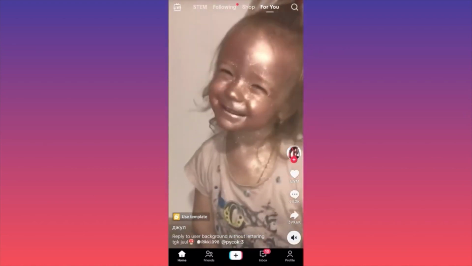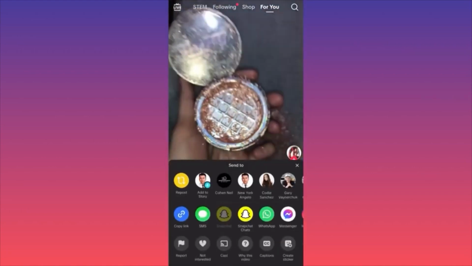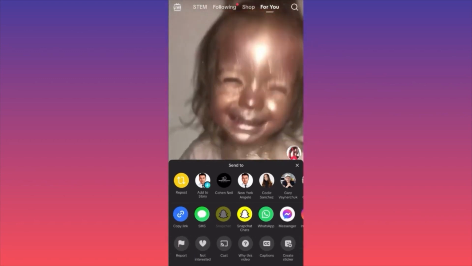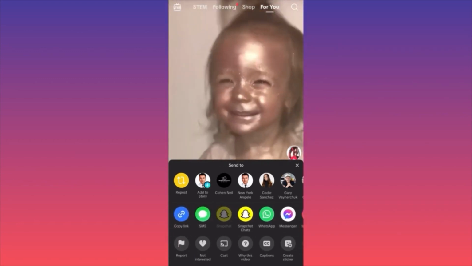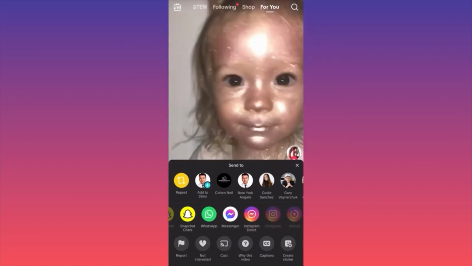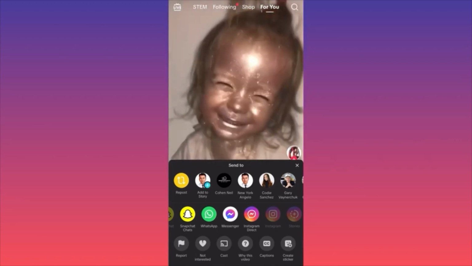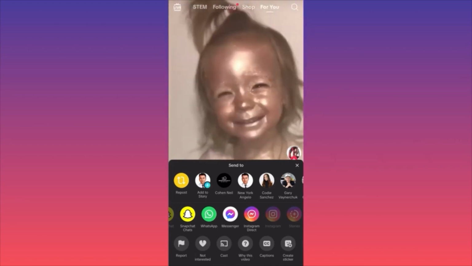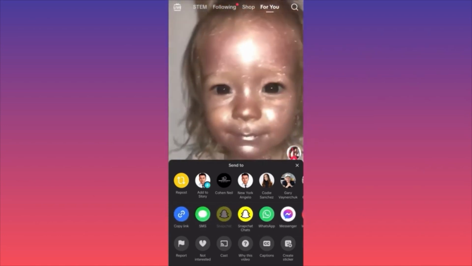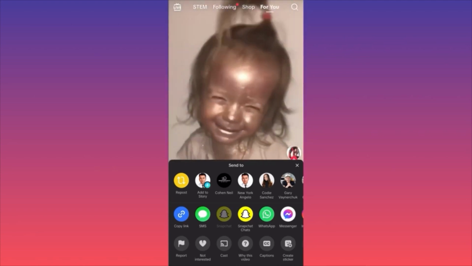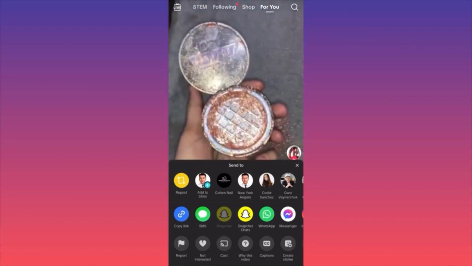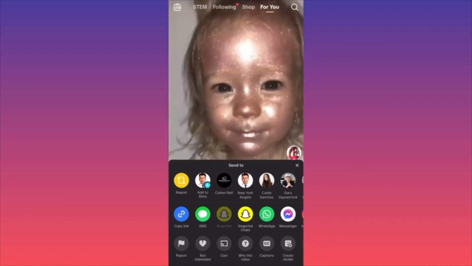Let's click on the arrow under the comment section, and then you see you have 1 menu, 2 menu, 3 menus, right? So what you want to do, you want to focus on this menu over here, and then you want to click on Snapchat chats. Okay, this will automatically launch the messages on your Snapchat, and you can select to which of your friends to send this video. Usually you will have this Snapchat option over here, but this usually works on other videos. This particular video, I don't know why it's not available, but if we go on another video, you will see that you can actually send this as a new post on Snapchat as well.